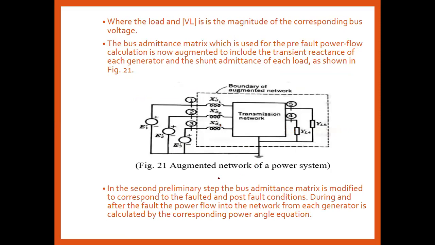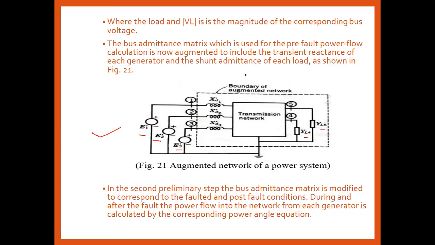So this is nothing but the augmented network, which is generally used where more than three machines are connected to the transmission system. That is nothing but machines 1, 2, 3 having the internal voltages E1, E2 and E3, and their outputs, whereas this is YL3, YL4 and YL5, that is the admittance of that concerned transmission network. Where the load and VL is nothing but the magnitude of the corresponding bus voltage.